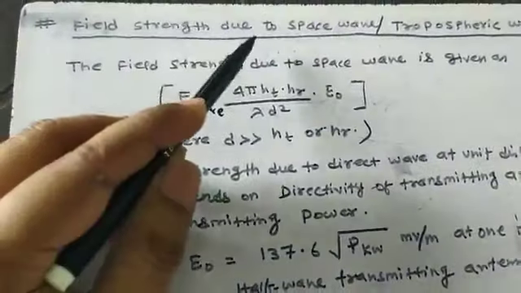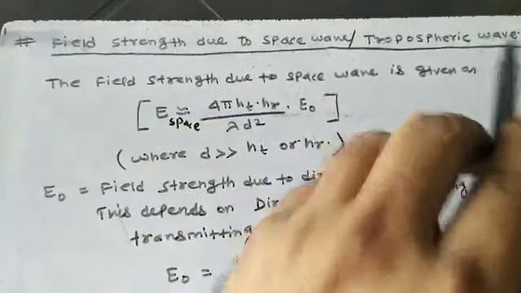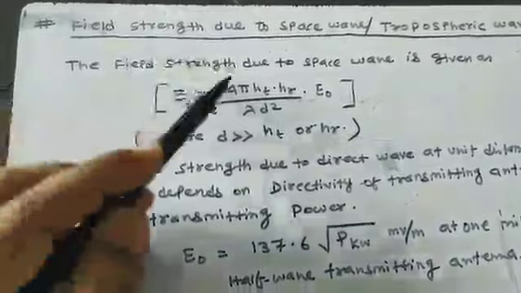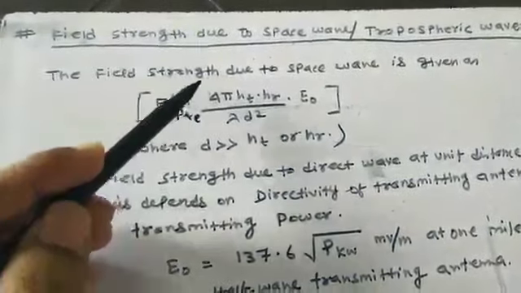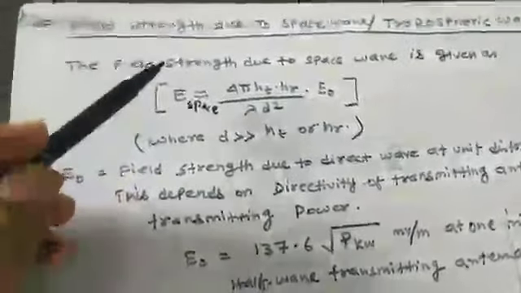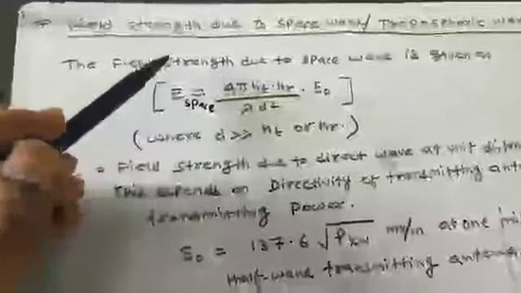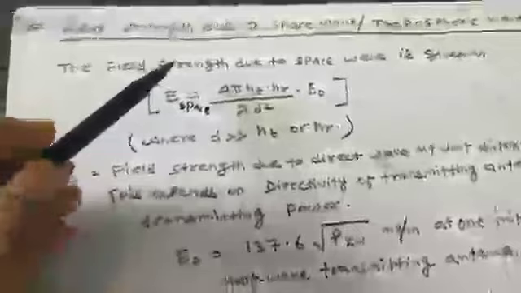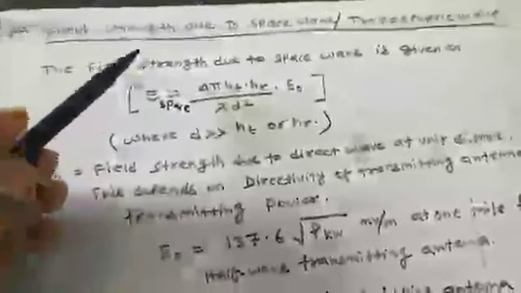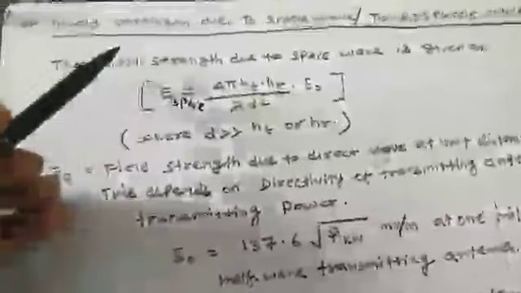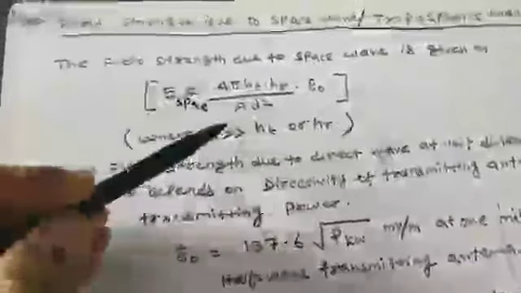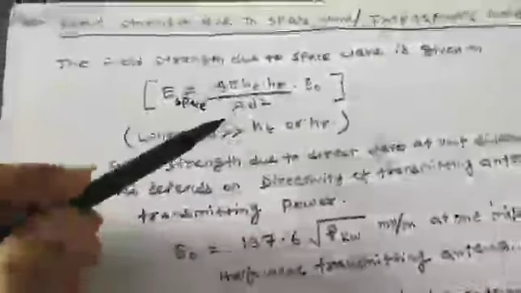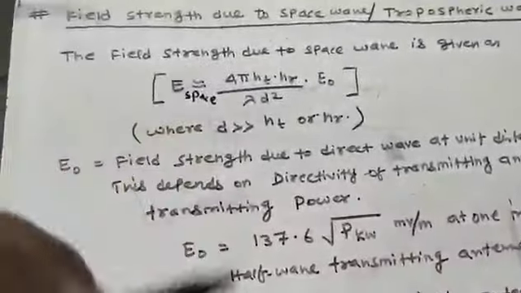You know very well that in space wave propagation or tropospheric wave propagation there are actually two waves. One is the directed wave and second is the ground reflected wave. If you study my previous class on space wave communication, you will know about this, that there are two kinds of wave. At the receiving point, what will be the value of the net electric field strength, that is the subject matter of today's session.